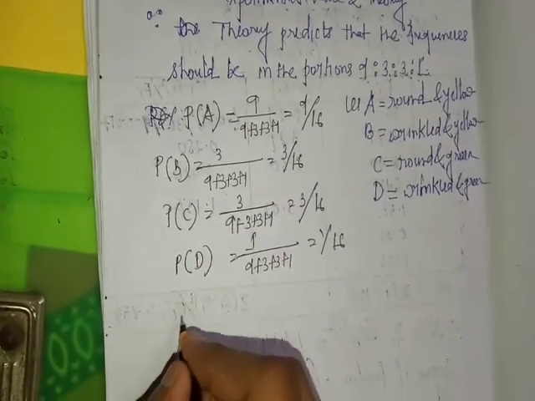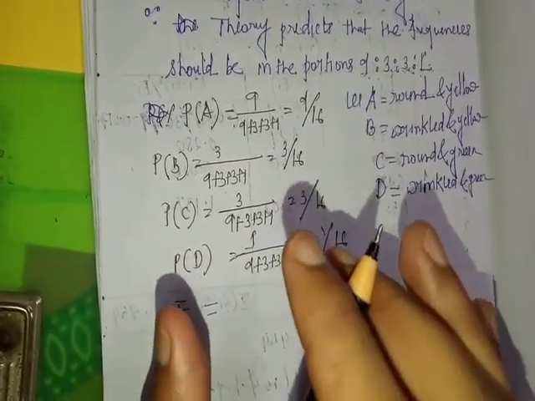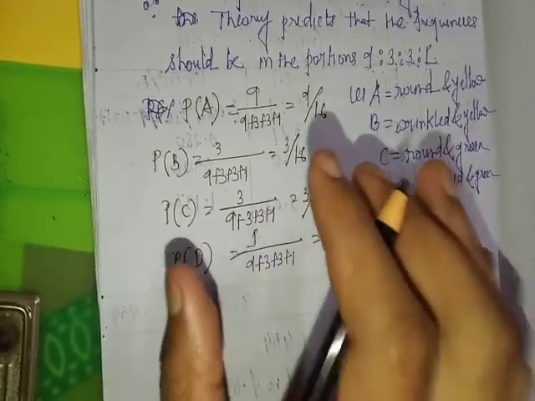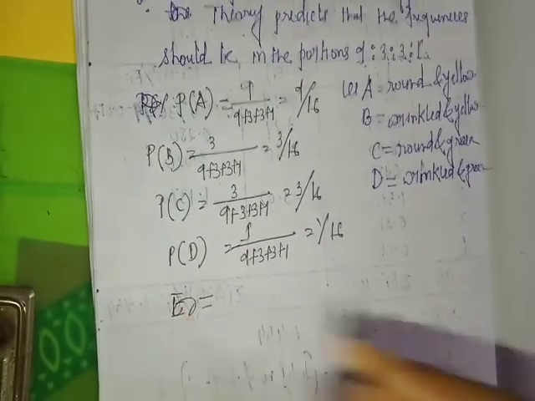And the formula of expected frequency is N into p, where N means total frequency and p means probability. So this is the formula of expected frequency.